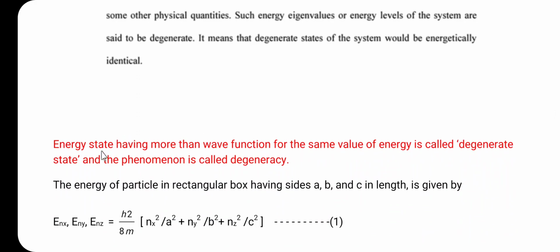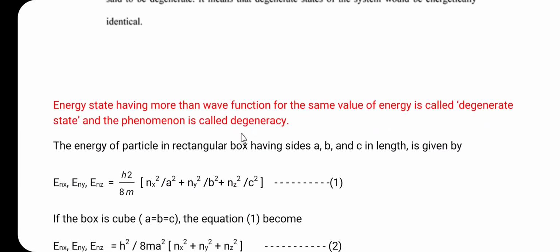Here, an energy state having more than one wave function for the same value of energy is called a degenerate state, and the phenomenon is called degeneracy. So, this is the definition of degeneracy.